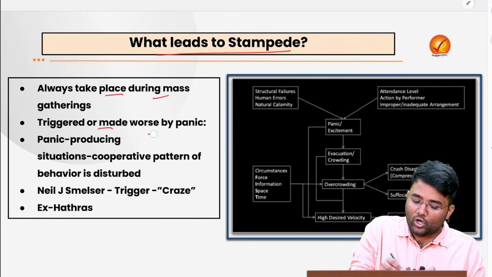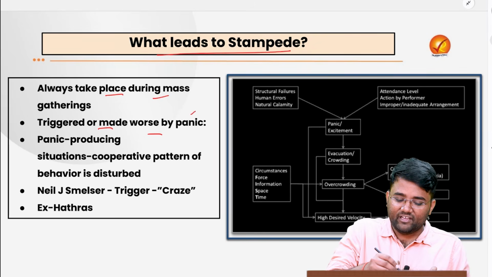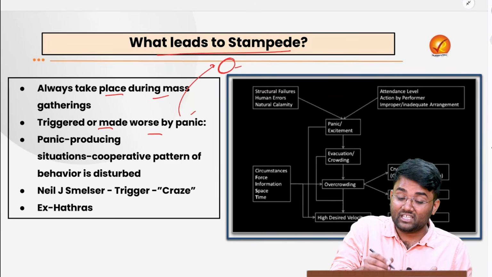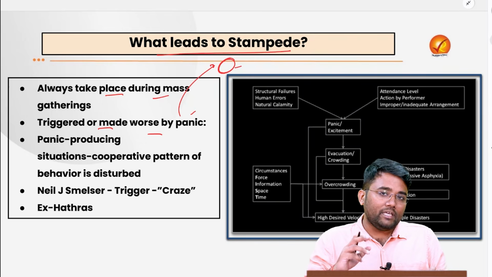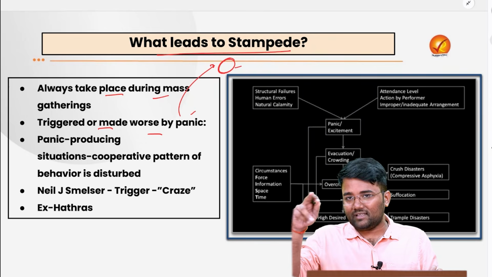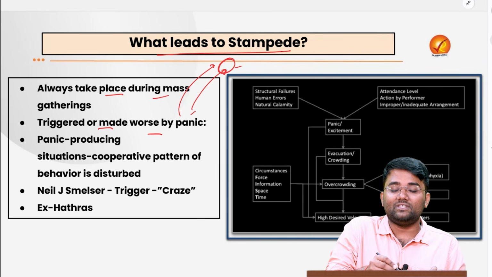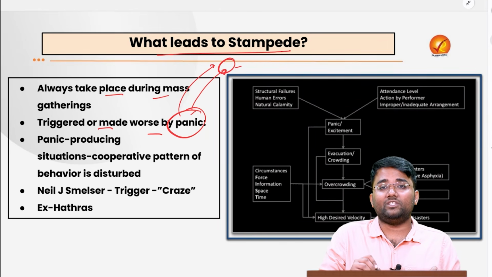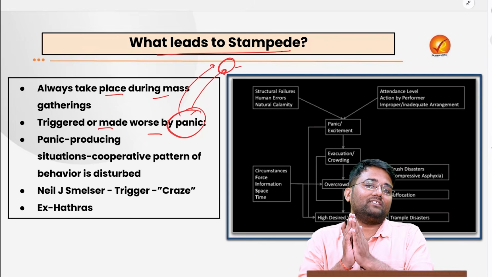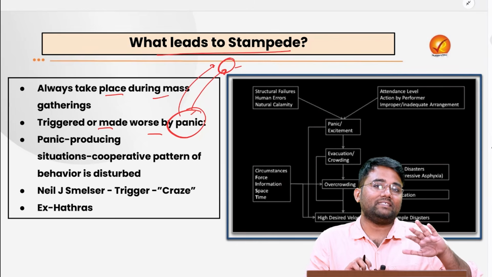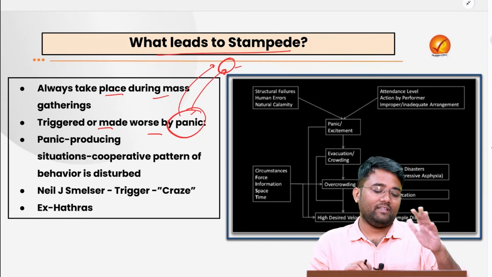Plus it is triggered or made worse by the panic situation. If people have the idea that they might lose their life, or if any rumor or fake news comes into that crowd that gives them an idea that they might lose their lives, in that panic situation they don't think of anything else and just want to save their lives, and that is the reason they start running here and there.